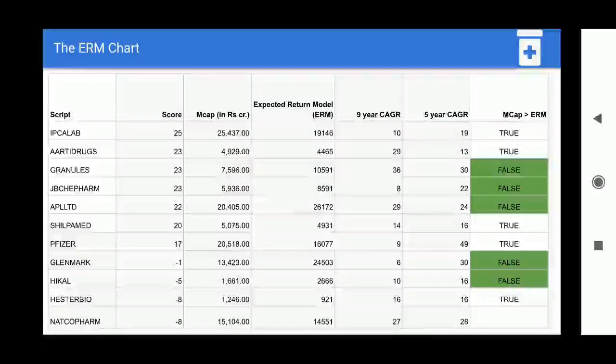That means it is overvalued, so we'll wait until it takes a beating and comes to a price where it can actually be bought. We should not close our eyes and simply invest. We have to look at certain parameters. Viewers can take a screenshot for their own benefit, and later have a look at whether to invest in those companies or not.